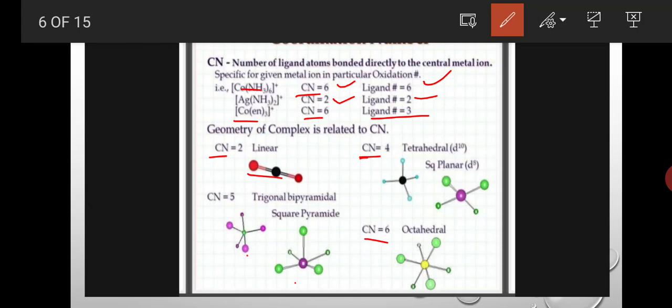These are the coordination numbers and geometry of complexes. Each and every complex's geometry depends upon the coordination number. If the coordination number is 2, linear structure; 4, tetrahedral and square planar; 5, trigonal bipyramidal or square pyramidal. If the coordination number is 6, then that is octahedral.